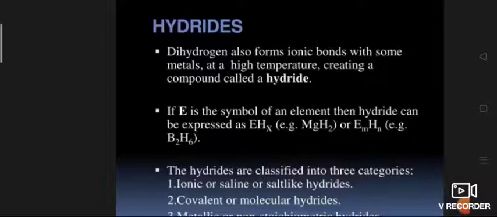hydrogen atoms respectively. Depending upon the nature of the element with which dihydrogen combines to form hydride, it can be divided into ionic or saline or salt-like hydride, covalent or molecular hydride, and metallic or non-stoichiometric hydride.